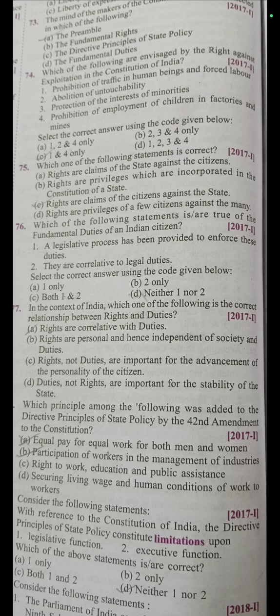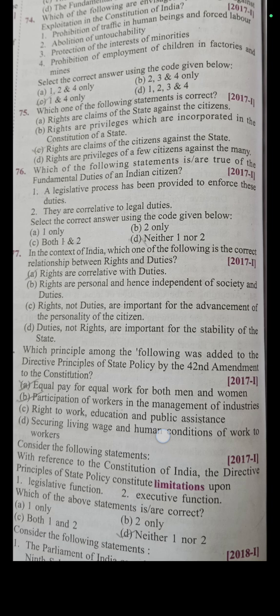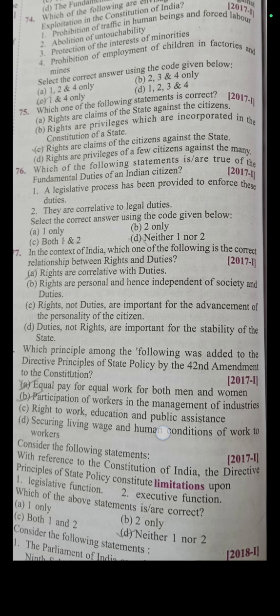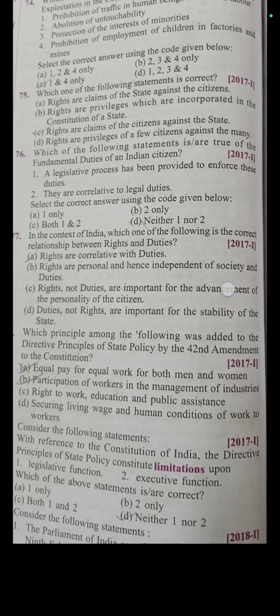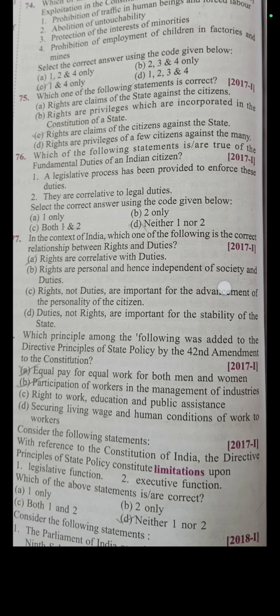So let's see which options will fit. First is equal pay for equal work. I have not mentioned that. Participation of workers in the management of industries: yes, I have said it under Article 43A, which was added by the 42nd Amendment Act of 1976, saying to take steps to secure the participation of workers in the management of industries.